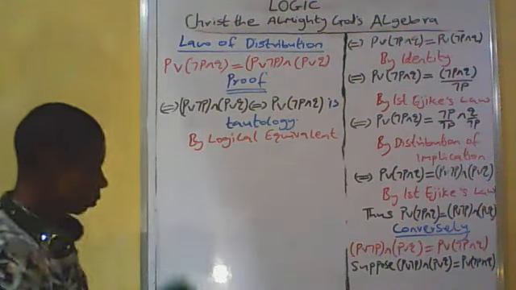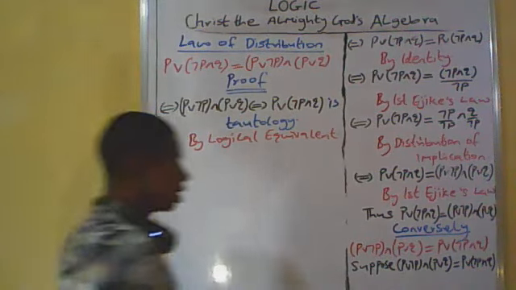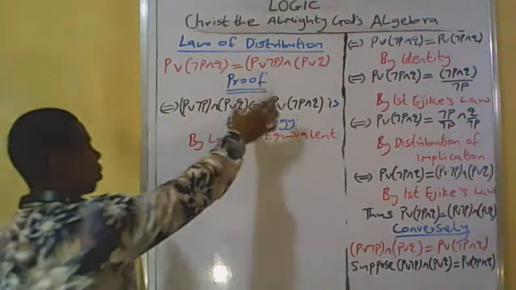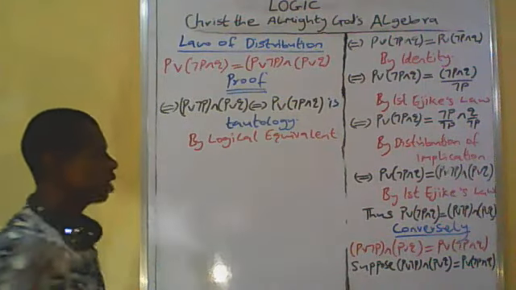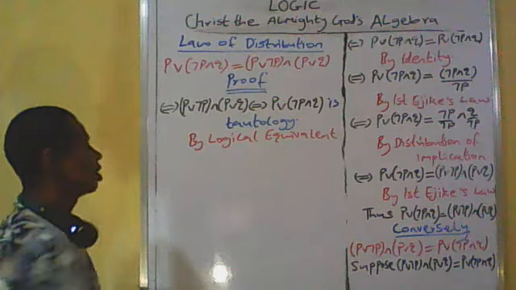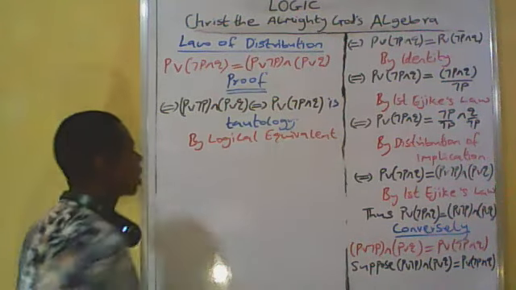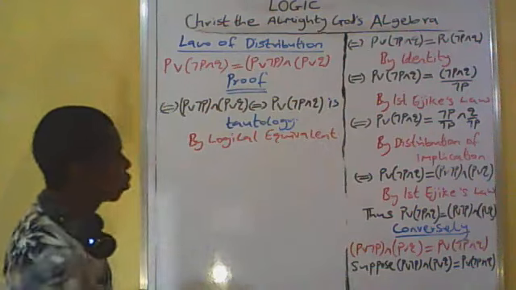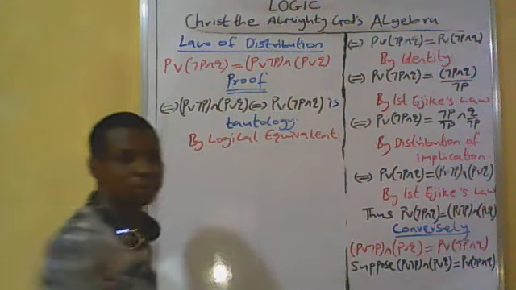Now, this equation has been transformed to a biconditional statement, and it is a tautology, in the sense that whenever the left equivalent is true, the right equivalent must also be true.